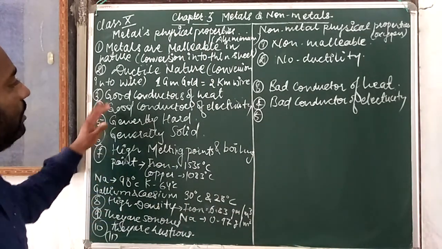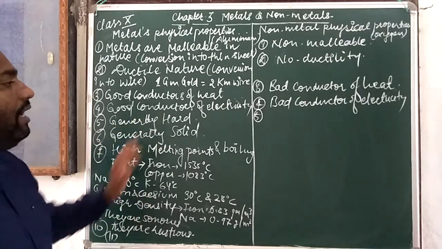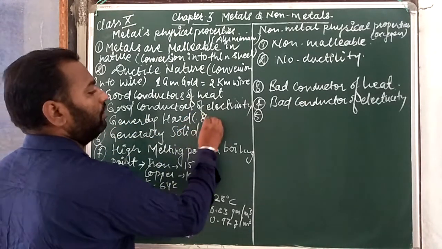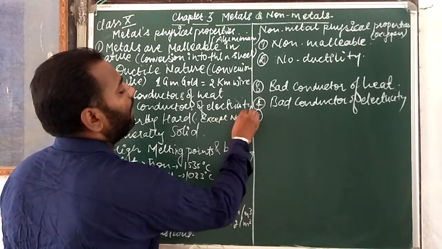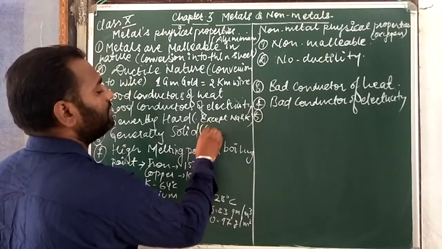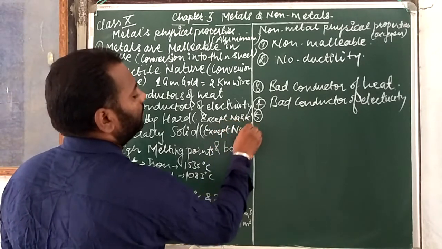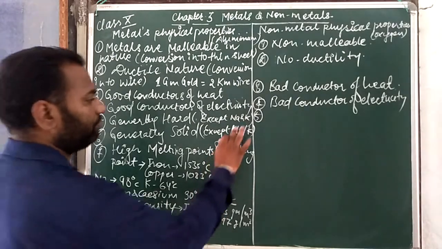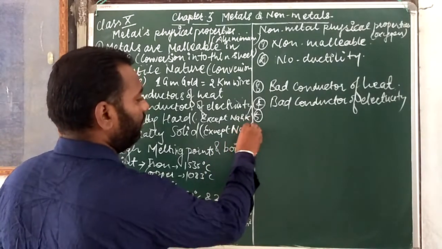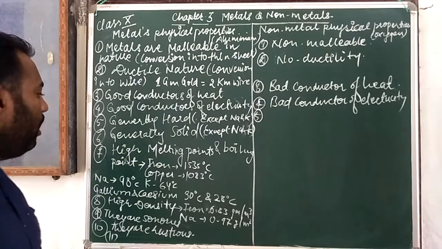Okay, and also they are not a good conductor of heat. They are generally hard, except you can tell Na and K, and you also have to write this here: except Na and K. Na means sodium, K means potassium. Generally metals have a high melting point and boiling point.